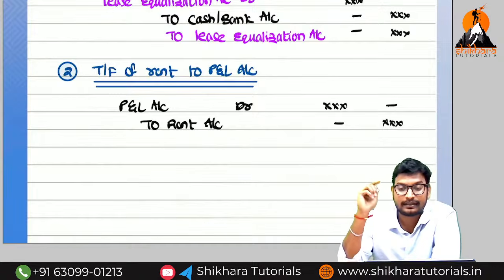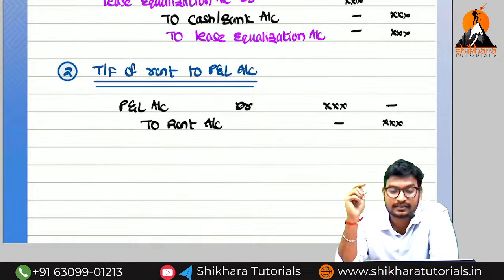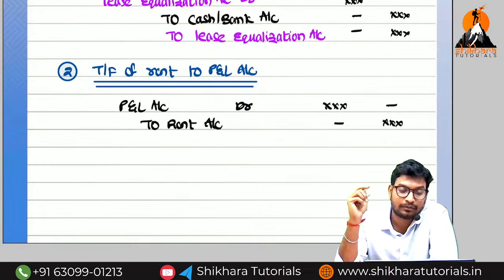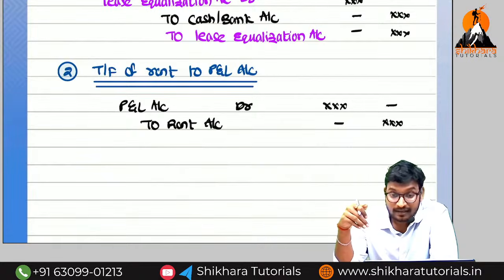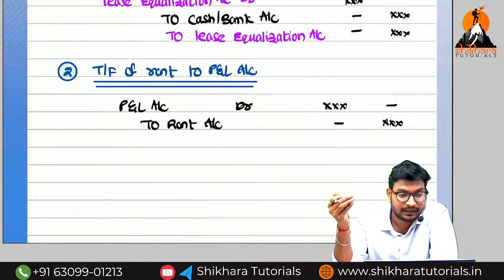There extra what the lessor will charge? Depreciation. What is the entry? Depreciation account debited to asset account. The depreciation need to be transferred to PNL account. So PNL account debited to depreciation.